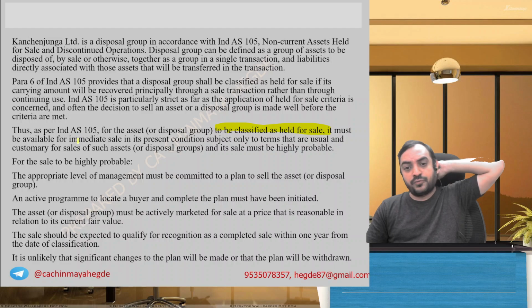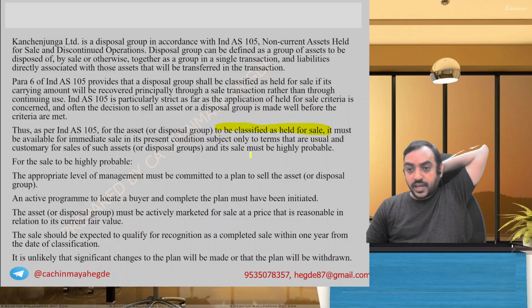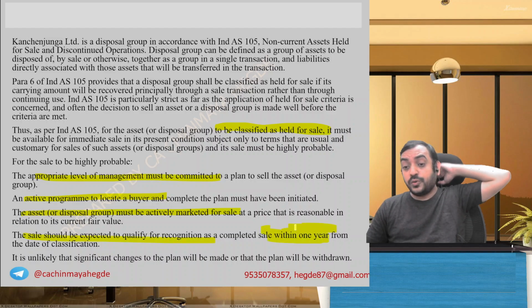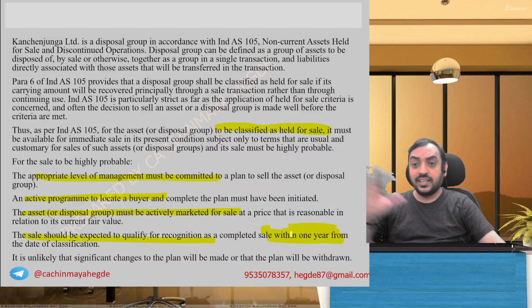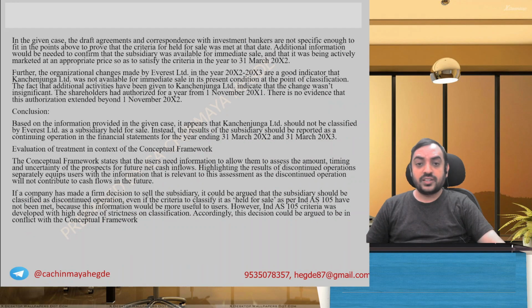It must be available for sale in its present condition, subject to terms that are usual for sales of such assets. The sale of the asset or group must be highly probable. For the sale to be highly probable, the appropriate level of management should be committed to sell, an active program should be there, and it should be marketed for sale. It is expected to qualify for recognition as a completed sale within 1 year. Remember, I told you within 1 year you are expected to complete the sale transaction. It is unlikely that significant changes will be made or the plan withdrawn.